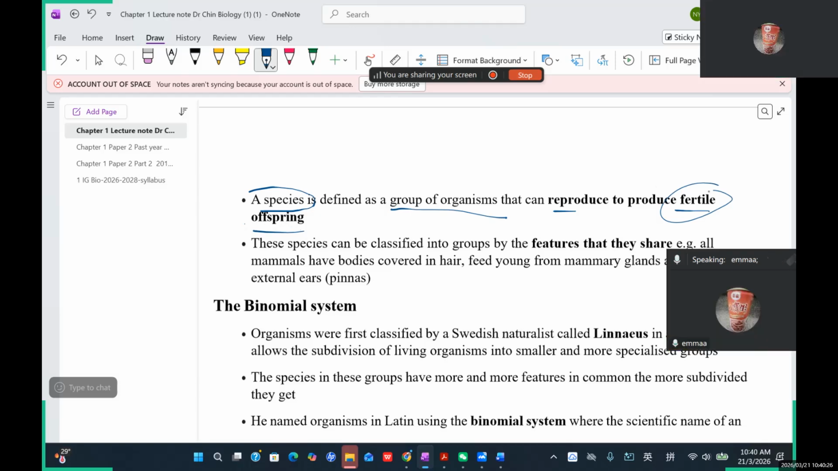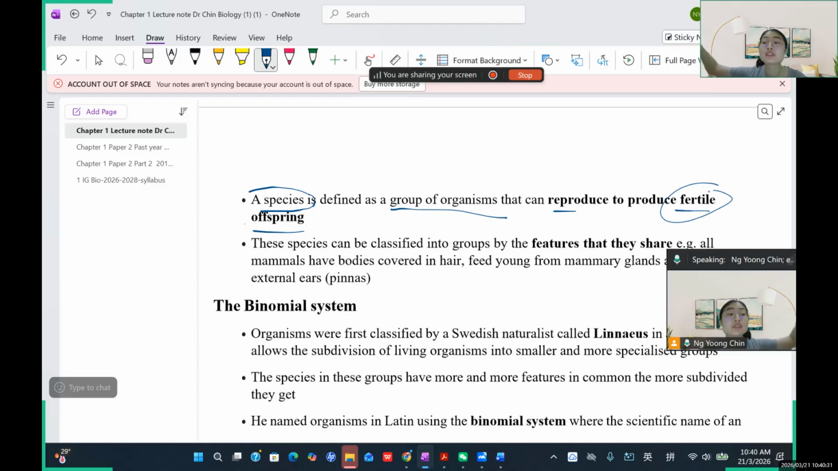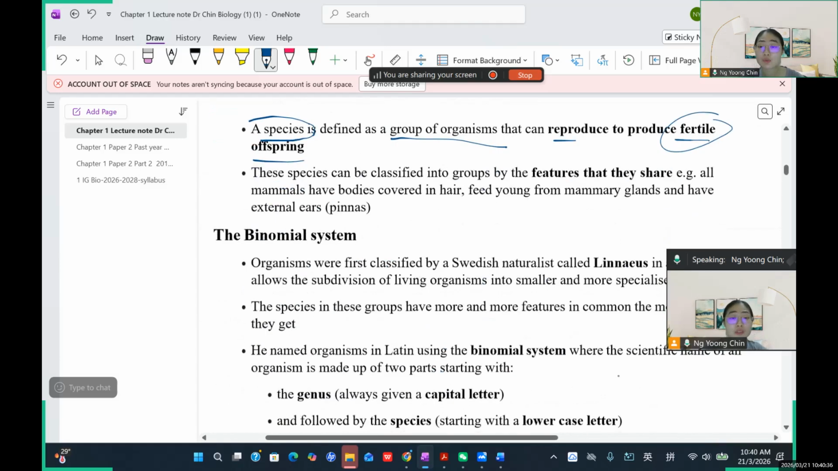Like you can reproduce? Yeah, correct. So it means that this offspring have the ability to reproduce again. So that's why they must be the same species. Species is called what? 品种. Yeah, 品种. So species can be classified into groups by the features they share. For example, they can be categorized based on their external features, whether they have hair or they don't have hair, whether they have an external ear, pinnae, or they don't, something like that.